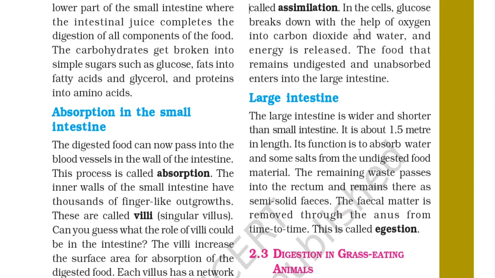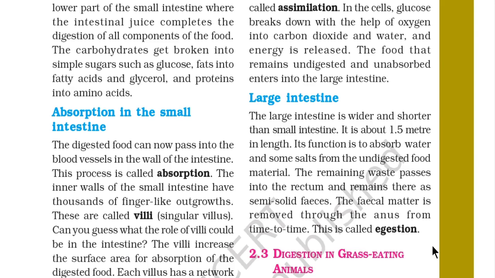The large intestine is wider and shorter than the small intestine. We have studied that the small intestine was 7.5 meters long, and the large intestine is about 1.5 meters in length. Its function is to absorb water and some salts from the undigested food material. The remaining waste passes into the rectum and remains there as semi-solid feces. The fecal matter is removed through the anus from time to time. This is called egestion.